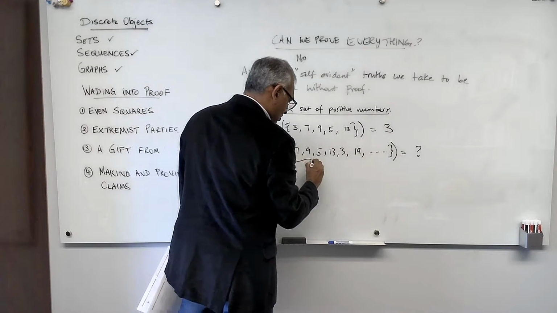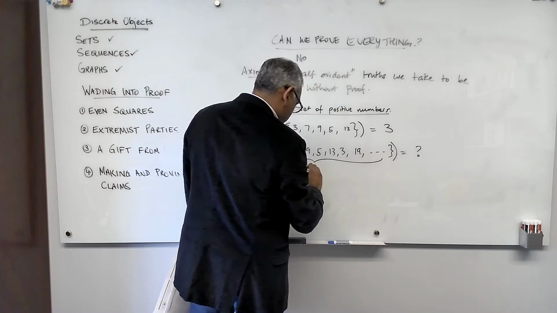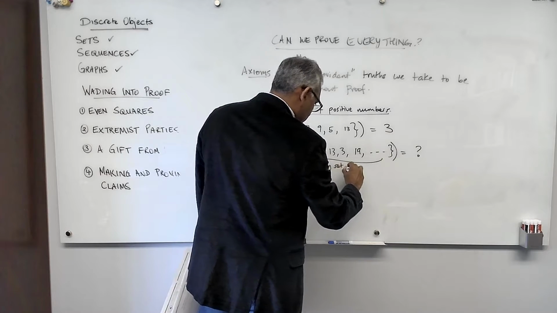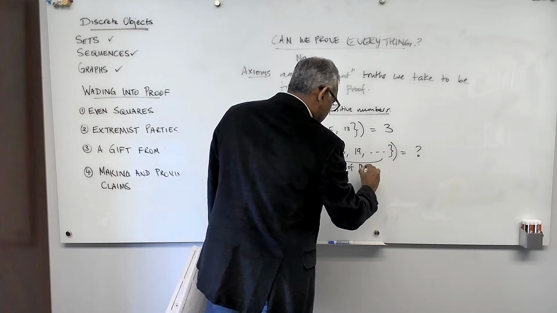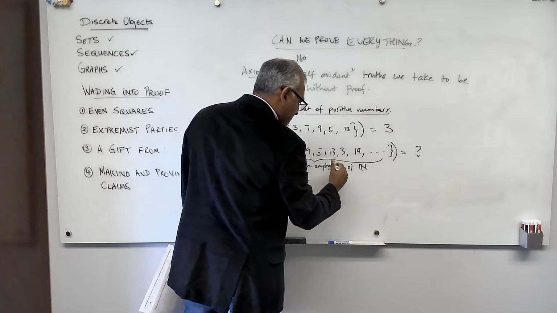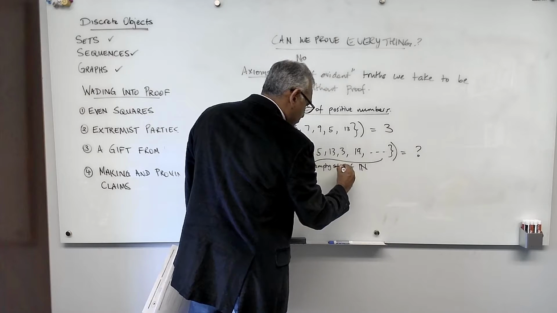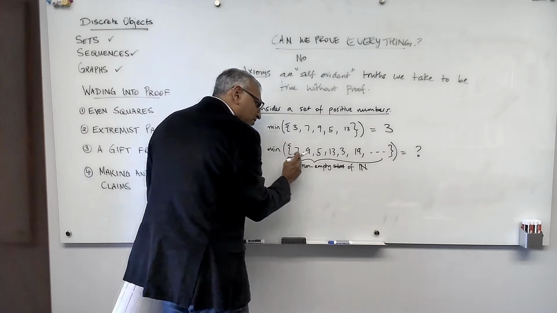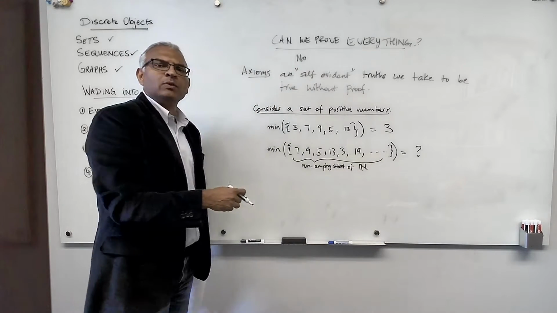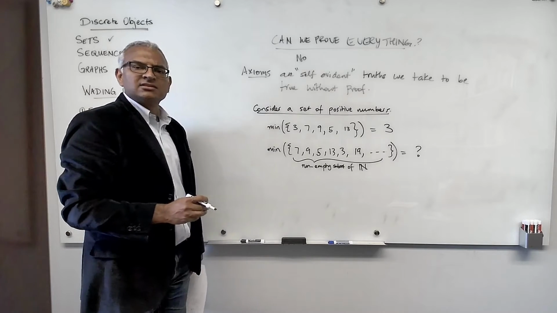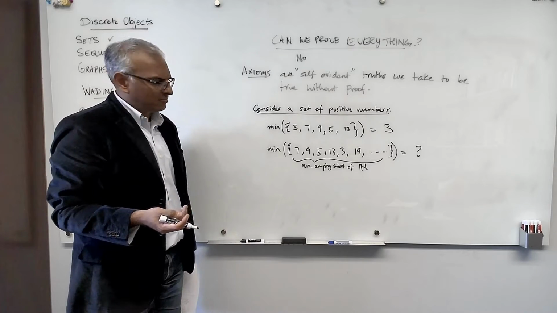So this is a non-empty subset of n. And as long as you have any non-empty subset of n, we will assert that the minimum exists inside this set. We just may not know what that minimum is.